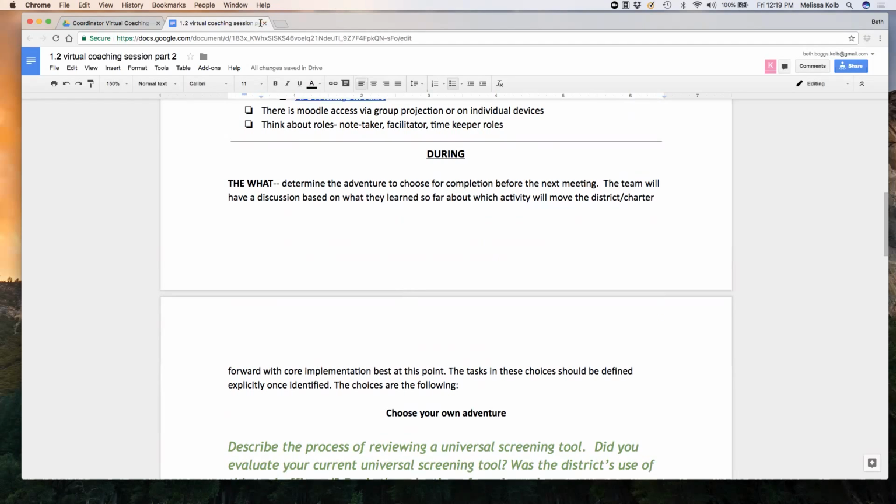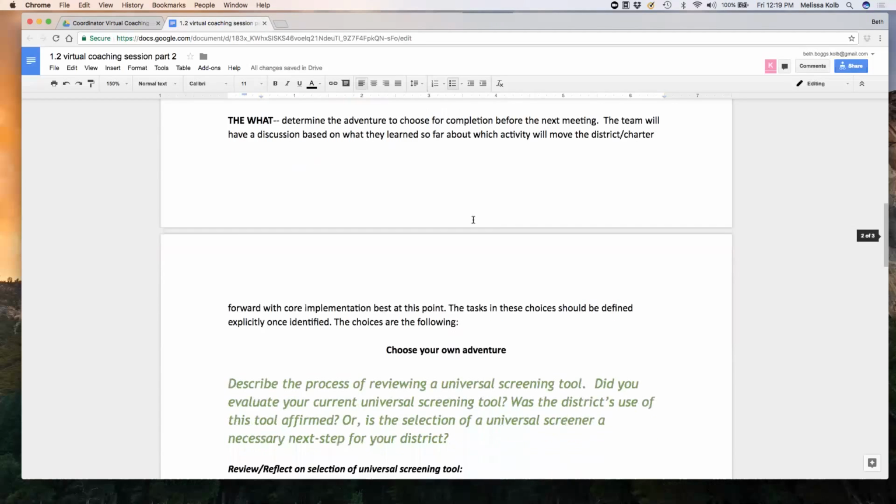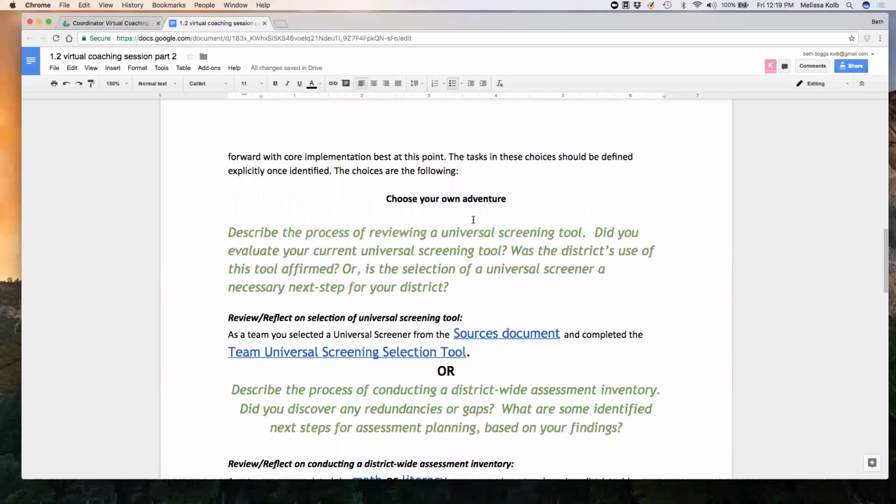Exactly. So Beth did a really great job of walking us through what to think about prior to the meeting. The other thing that you really want to think about is what you're going to do during that meeting. As a part of our activities, we give you 3 things that you can choose from. One of the things that you'll do before or during the meeting is determine what we'd like our team to do as a part of our activities, and part of that is thinking about what's going to drive our work.